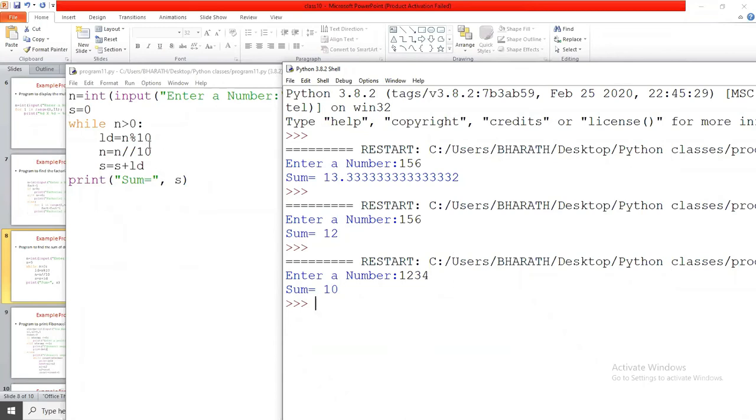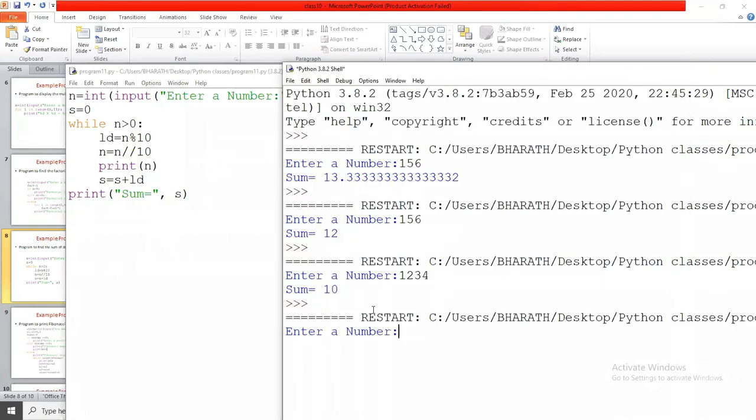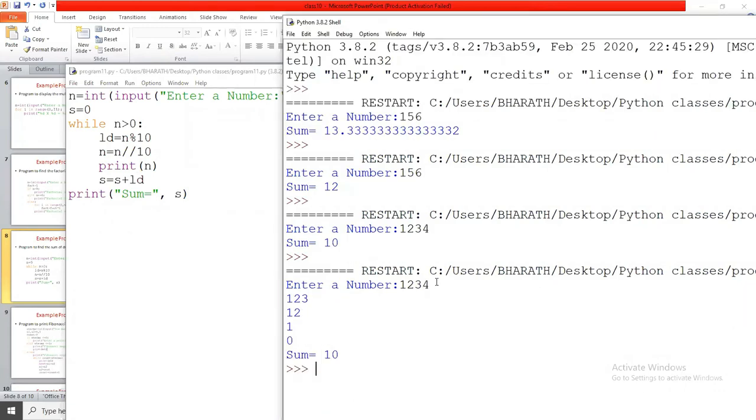Okay. So print the n value. If you observe, what is the n value here? First it is 1 2 3 4, second 1 2 3, then 1 2, and 1, and it is 0. Then the loop will be terminated. Okay.